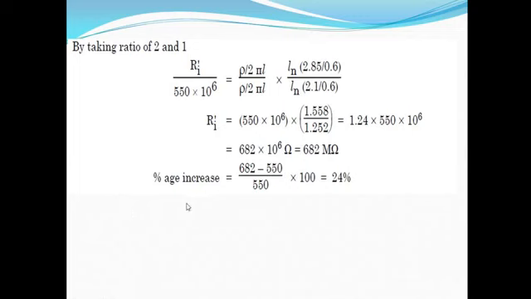Now for finding the percentage increase in the insulation resistance, there is a change in the insulation resistance from 550 to 682, so that increases 682 minus 550 divided by 550 into 100. So answer is 24%.